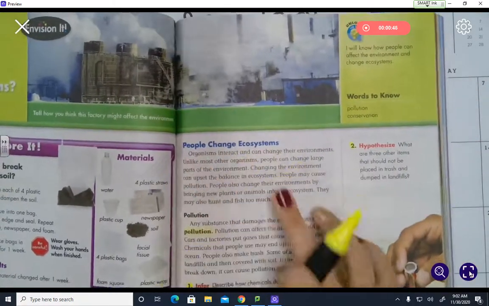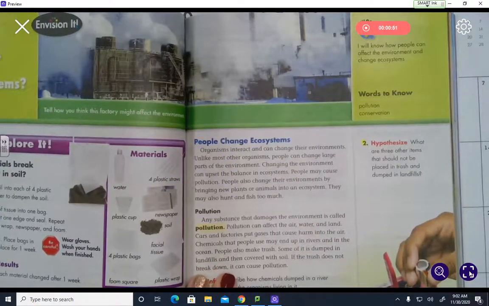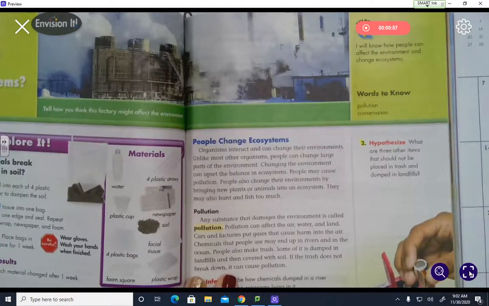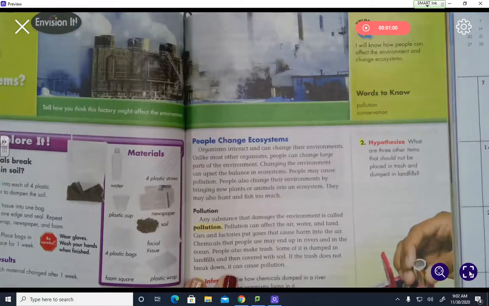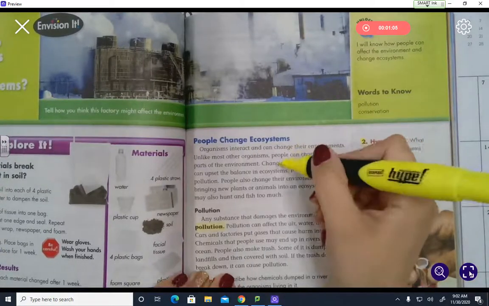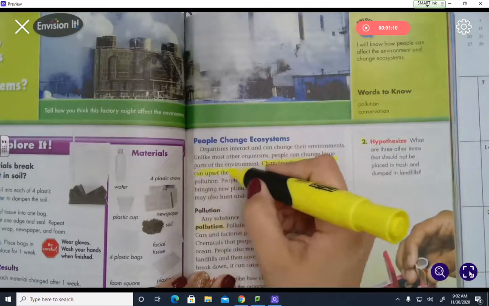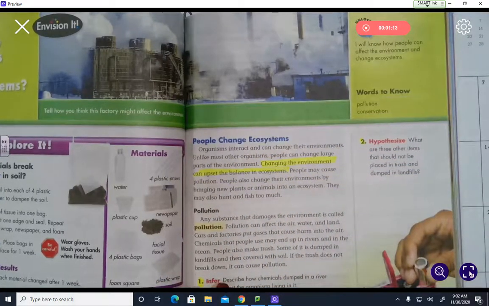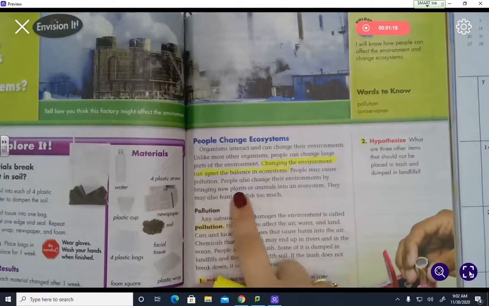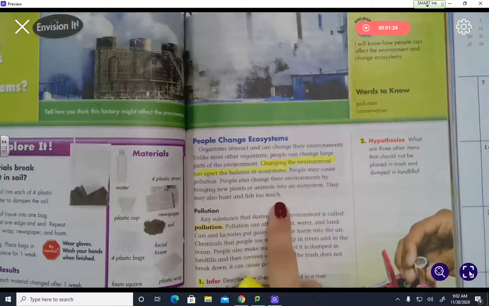People change ecosystems. Organisms interact and can change their environments. Unlike most organisms, people can change large parts of environments. Changing the environment can upset the balance in ecosystems. I want you to highlight that sentence. Changing the environment can upset the balance in ecosystems. People may cause pollution. People can also change their environments by bringing new plants or animals into an ecosystem. They may also hunt and fish too much.